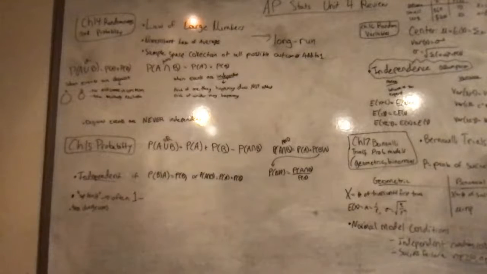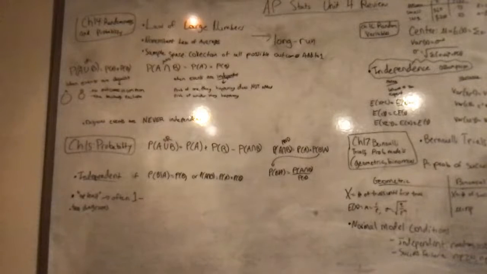Now on to Chapter 15, probability. So probability of A or B is probability of A plus probability of B minus probability of A and B. For this equation, the events don't have to be disjoint because the minus probability of A and B is getting rid of the overlap.